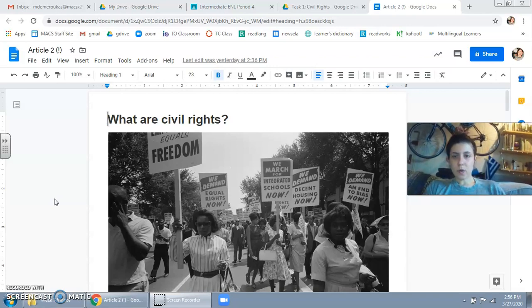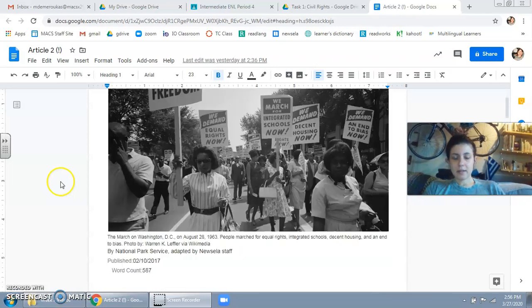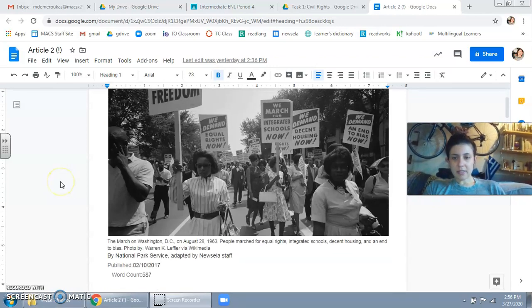The title is, What are Civil Rights? Below we have a picture and the caption says, The March on Washington, D.C. on August 28, 1963. People marched for equal rights, integrated schools, decent housing, and an end to bias.